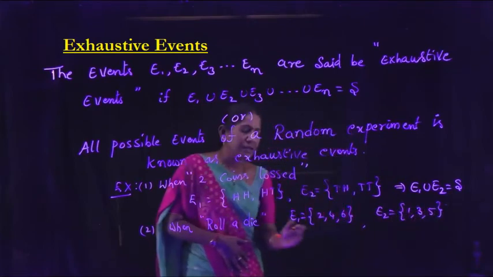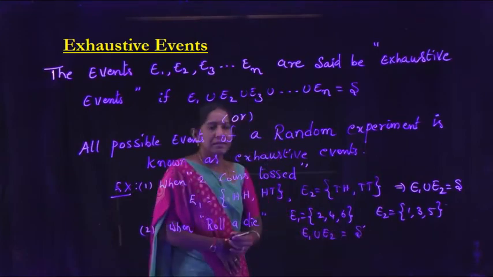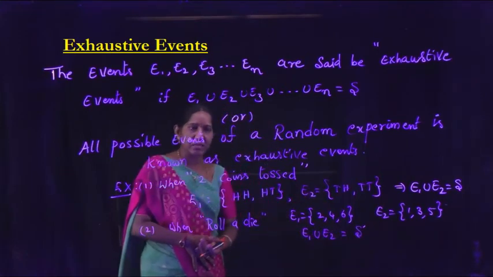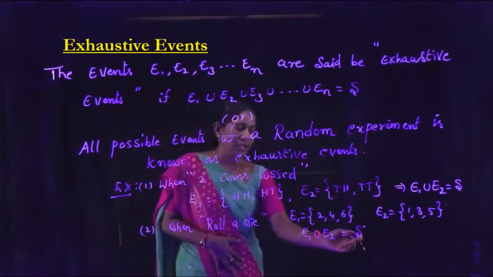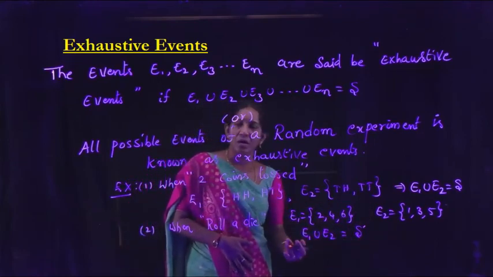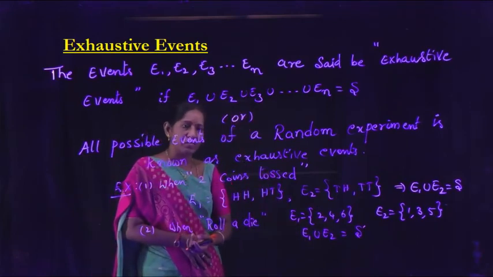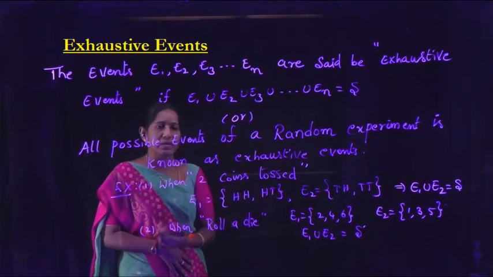Then here E1 union E2, that is S, 1, 2, 3, 4, 5, 6. E1 union E2, so that equal to S. That means these two events E1 and E2 are exhaustive events.